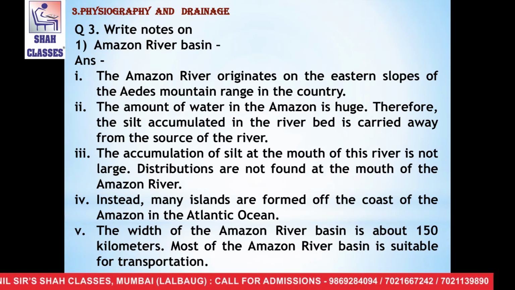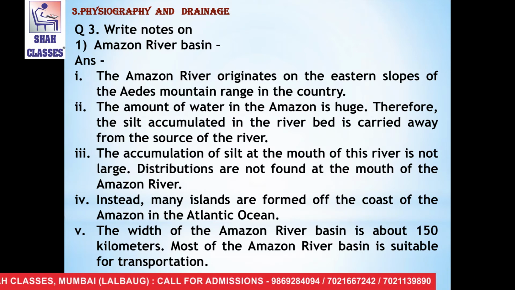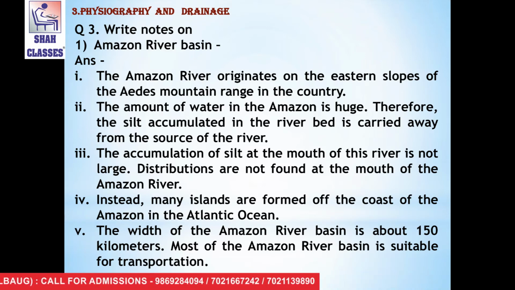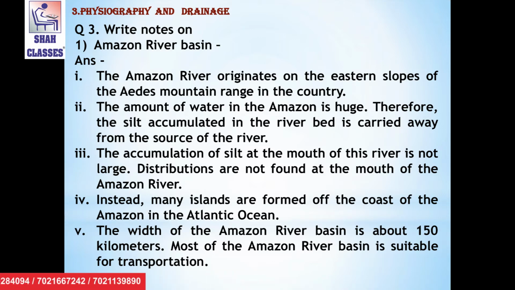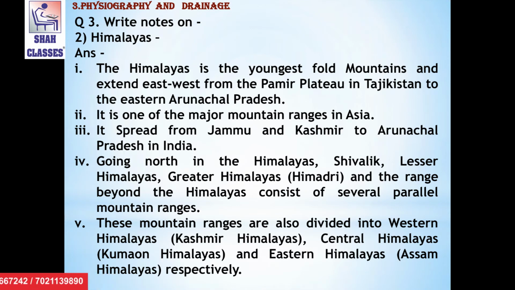The fifth point is the width of the Amazon River Basin is about 150 kilometers. Most of the Amazon River Basin is suitable for transportation. The second short note is Himalayas.